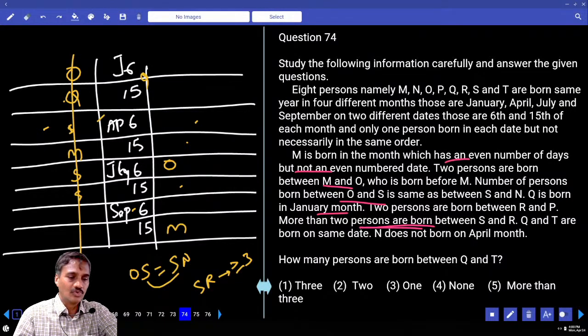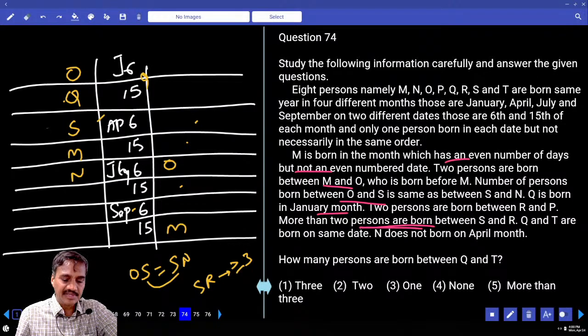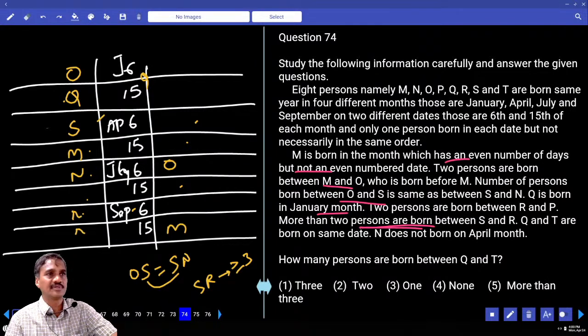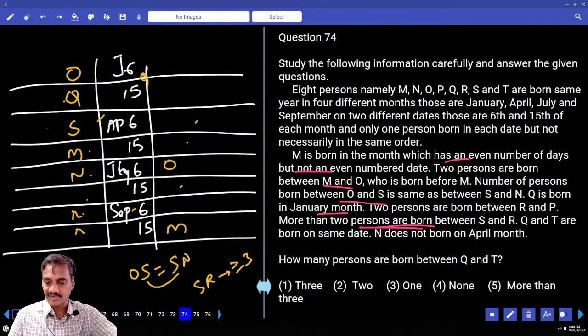Now follow here. O and S is exactly 1 person. If you take S at this place, then S and N is exactly 1 person. And between S and R, more than 3 people: 1, 2, 3. And R can be here or R can be here. That's the possibility. Then N is not born in the month of April. And more than 2 persons born between S as well as R. OS and SN.